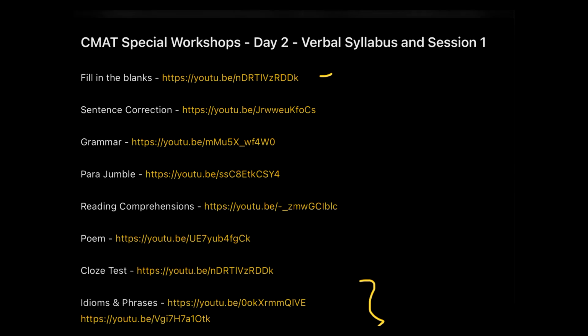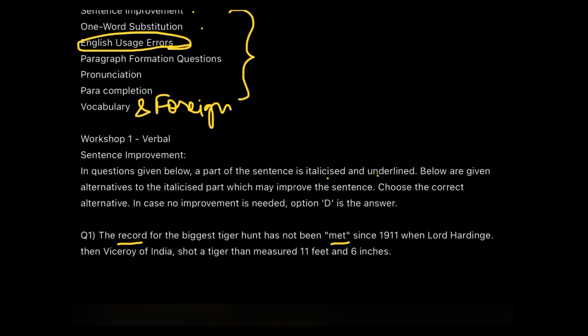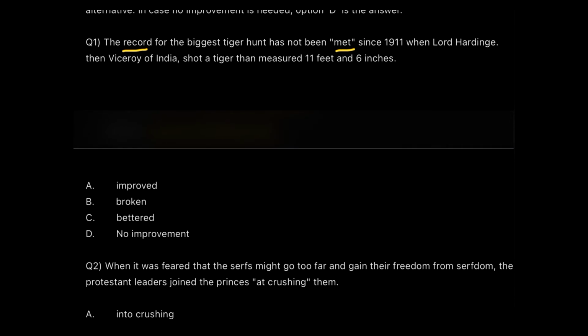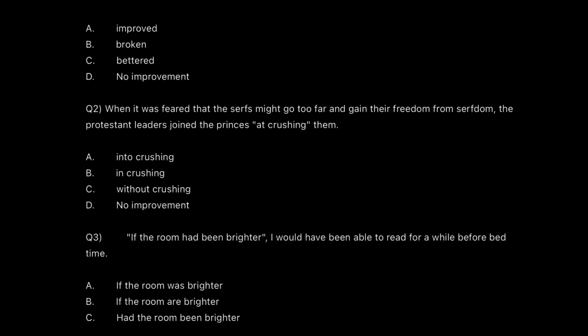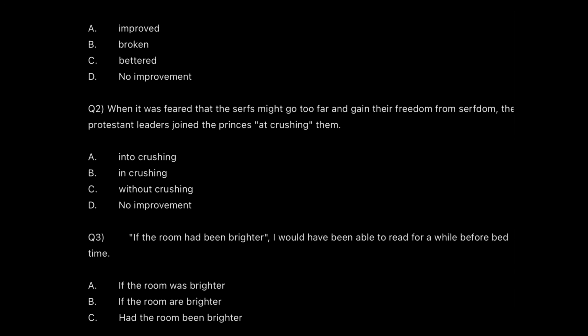So when we are doing questions on records or sentences related to record, then I know that records are, now check the options. Records are improved? No. Records are broken? Yes. Records are bettered? No. So that means I got my answer. My answer will be broken. Records are always broken, guys.